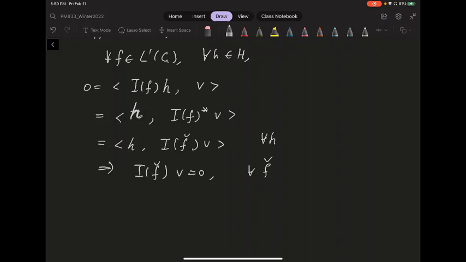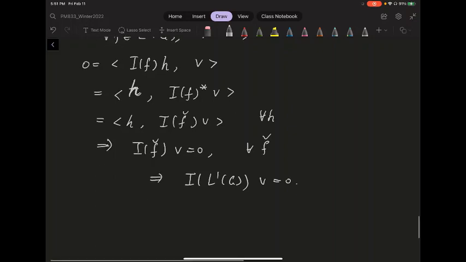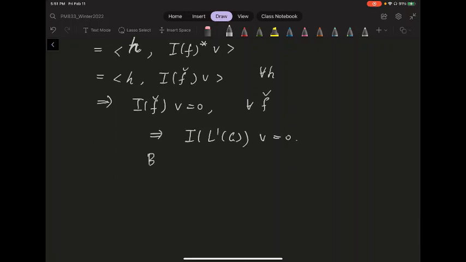But f check, the involution of the involution, is the function itself. So this just implies that the image of L1 of G under I annihilates this V. But because your I is non-degenerate, by the non-degeneracy, V has to be equal to 0. In other words, its orthogonal complement can have nothing. So basically it says this M is dense.